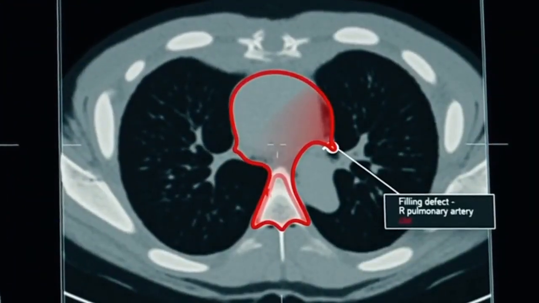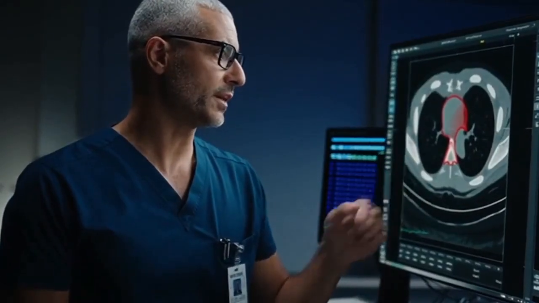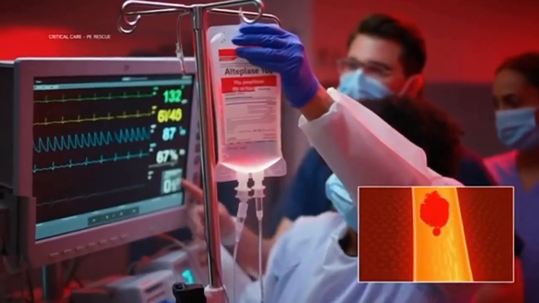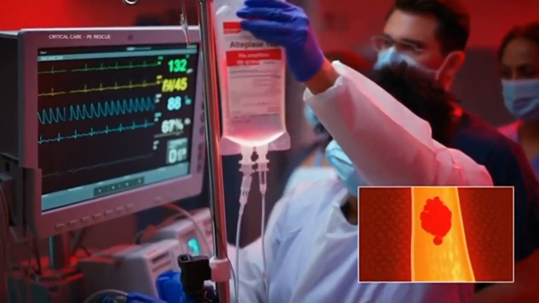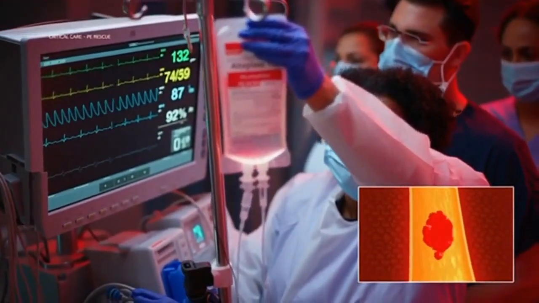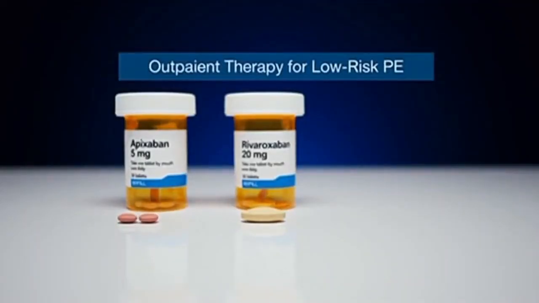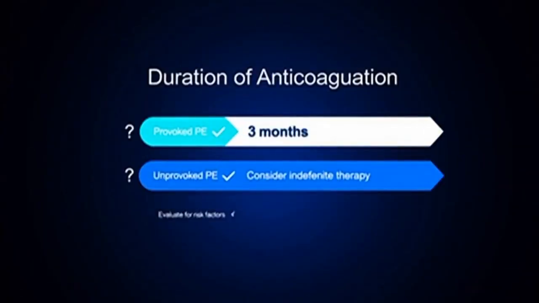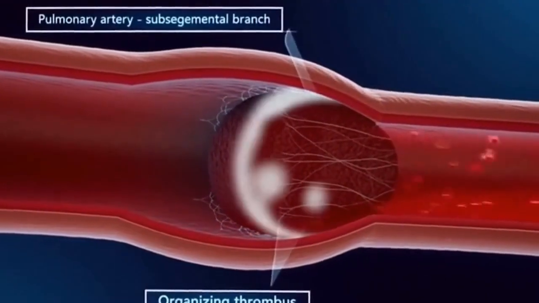Long-term complication to know, chronic thromboembolic pulmonary hypertension, CTEPH, occurs in 2 to 4% of PE patients. Persistent clot organizes into the pulmonary arterial wall, causing progressive pulmonary hypertension. Treated with pulmonary endarterectomy or rivaroxaban. Screen with echocardiography at 3 months if symptoms persist.